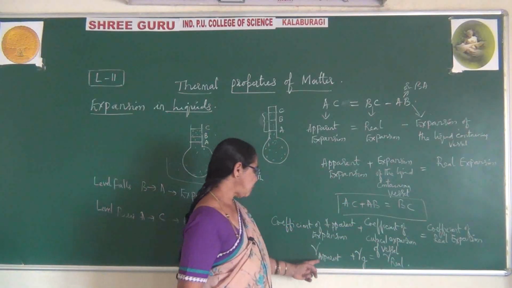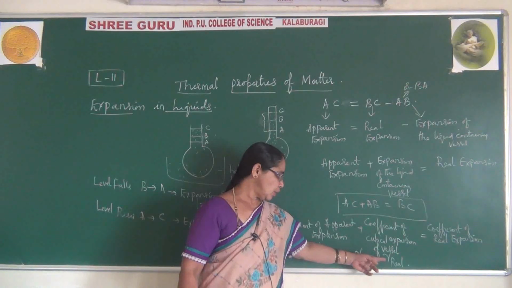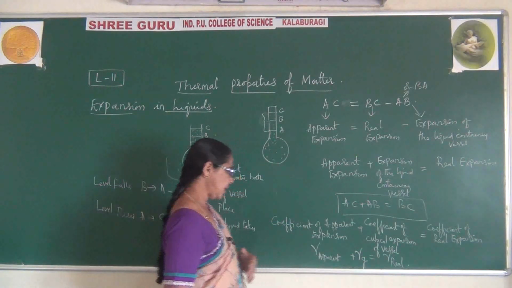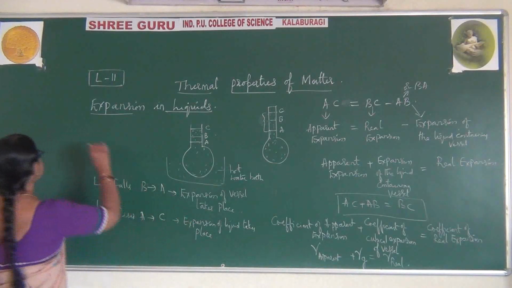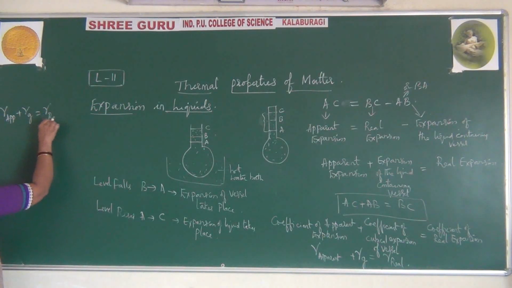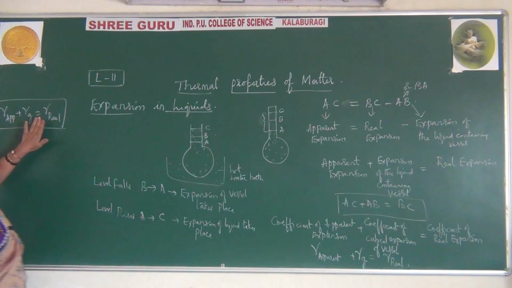So the coefficient of apparent expansion plus the coefficient of the vessel is equal to the coefficient of real expansion. You also have the formula like this: gamma apparent plus gamma G is equal to gamma real. This is one more formula you will come across when solving problems based on the coefficients of these expansions.